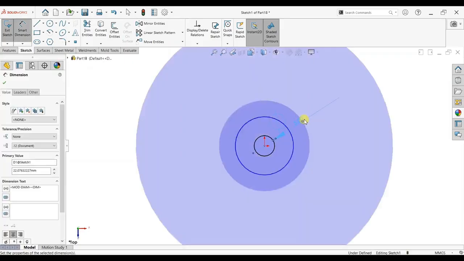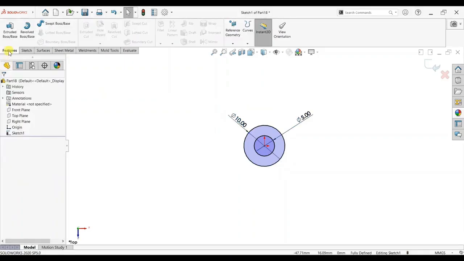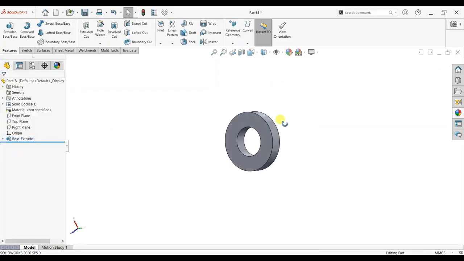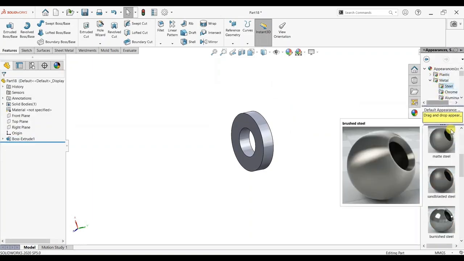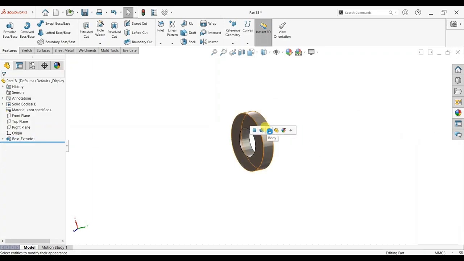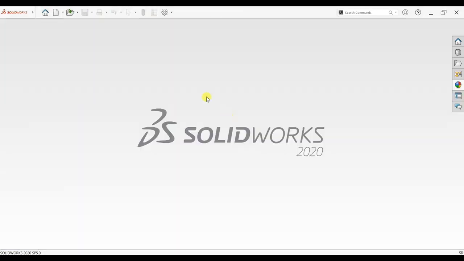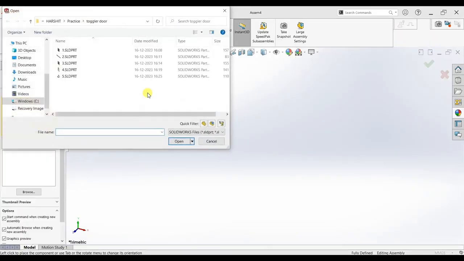Go to sketch, add circle. We will create here a distance piece from door to frame. So distance piece, add 2 mm. Add some space for lower door and upper door. So our spacer is ready.